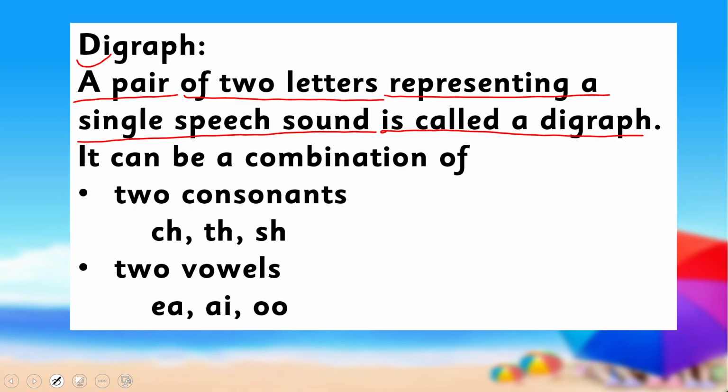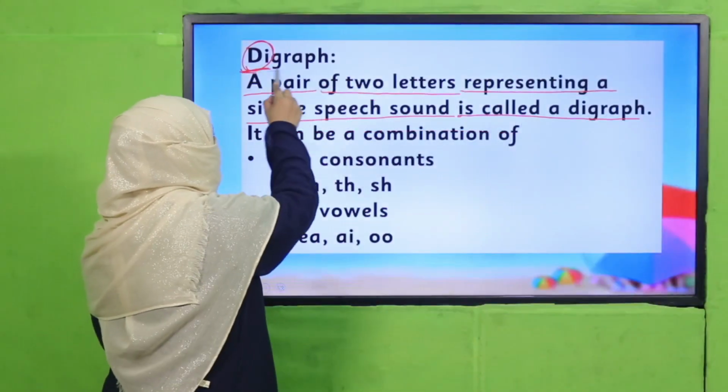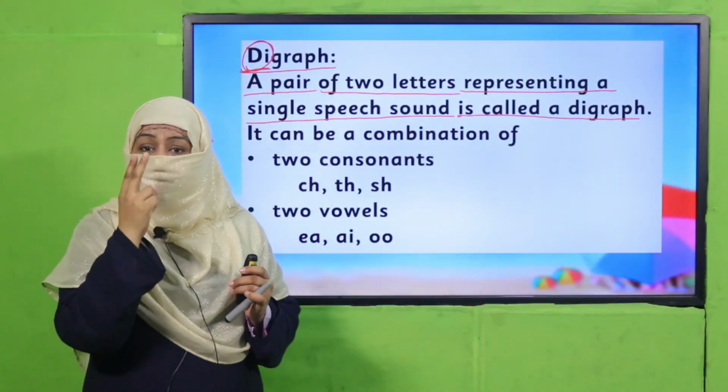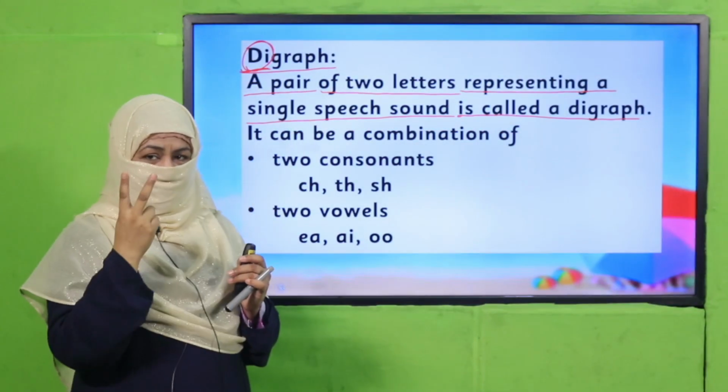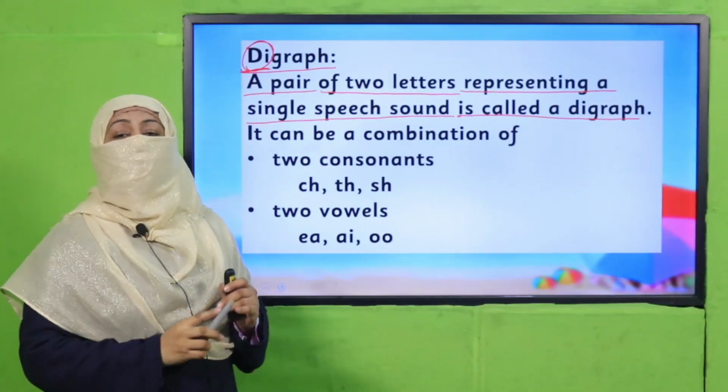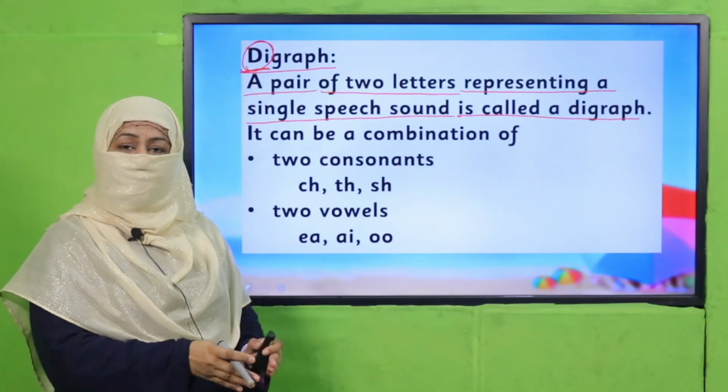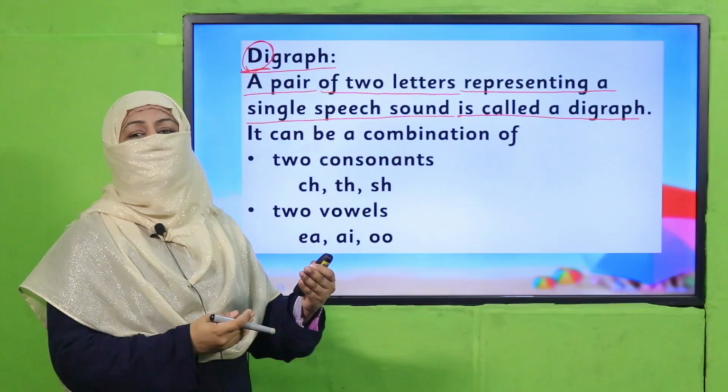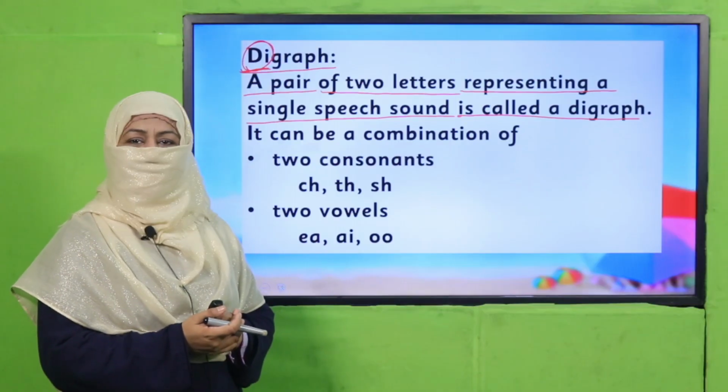So, my dear students, whenever you find this word, di means two. Di means two. So, digraphs mean two letters giving one sound. Two letters giving one sound. And what happens basically, they leave their own sound and they make a new sound which is called a digraph, right?